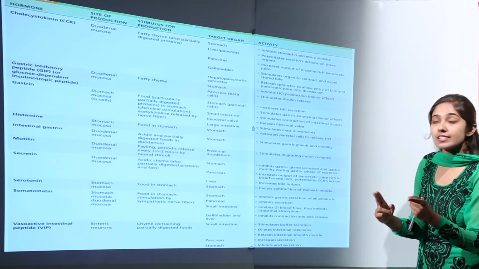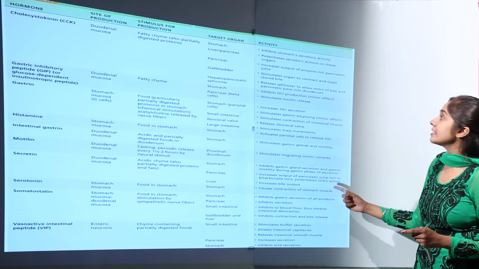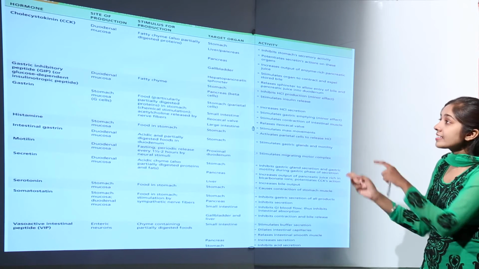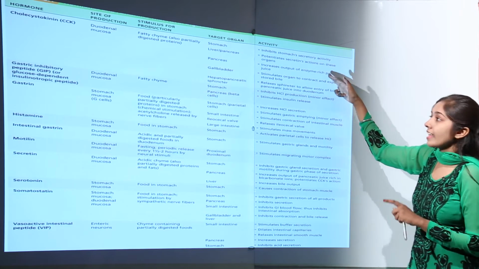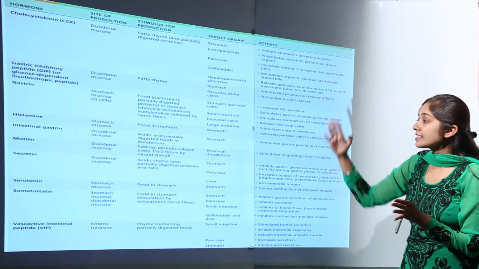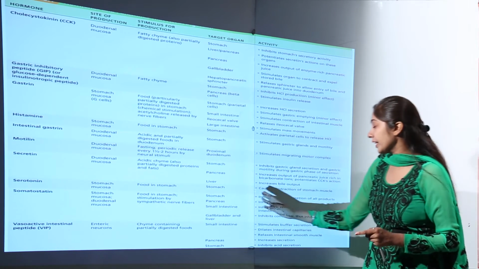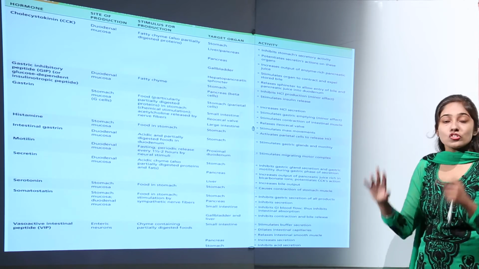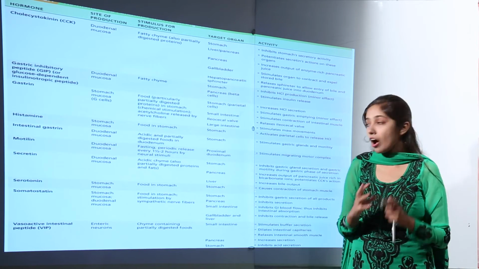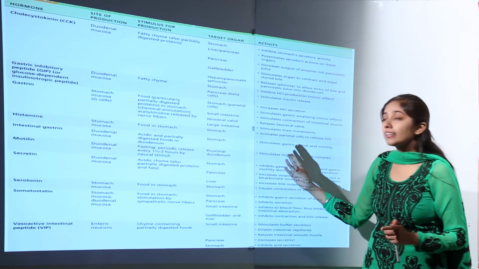We have discussed the first hormone, CCK, right? So secretin potentiates CCK's action, and CCK potentiates secretin's action. You can see how correlated these two hormones are. Now, the action of secretin on the liver is that it increases bile output. So secretin is one of the very important hormones that act on the stomach, pancreas, and liver.